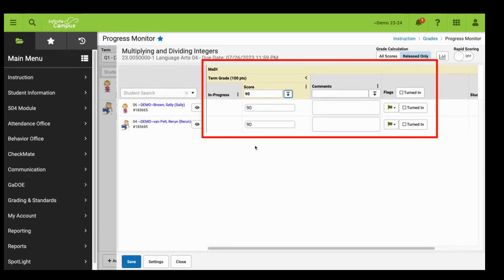If I copy down and I have several students in this list, note that I can go in and just change one student's grade if necessary. In addition, I can add different comments. I can, over here on the side, click the turned in button. This is helpful if students have turned in the assignment on time, but you haven't yet had time to grade the assignment. This way, parents will be able to see that their child did turn in the assignment.